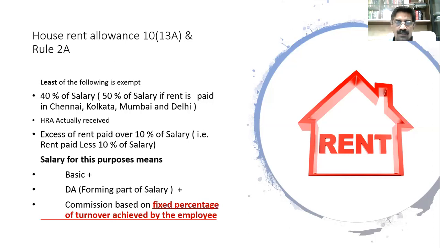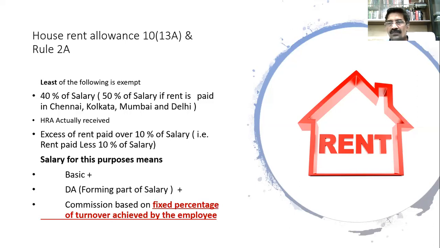Commission will be taken only if it is based on a percentage of turnover achieved by the employee. Some examiners give it beautifully: 1% of the turnover of the company. Don't take it, because it should be turnover of the employee. Some problem says commission is a fixed amount. Don't take it. It must be a fixed percentage of the turnover of the employee.